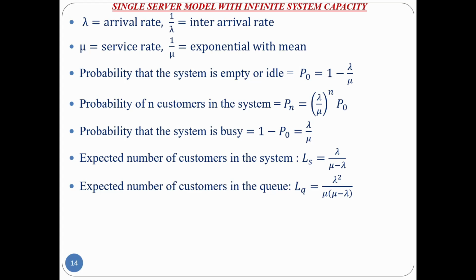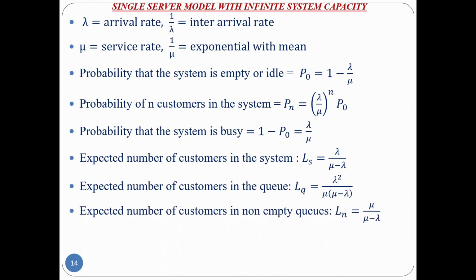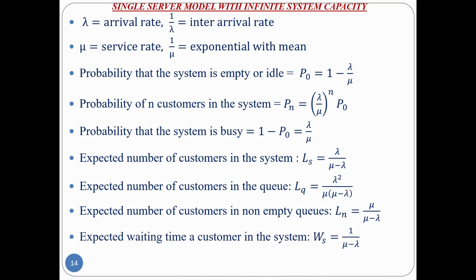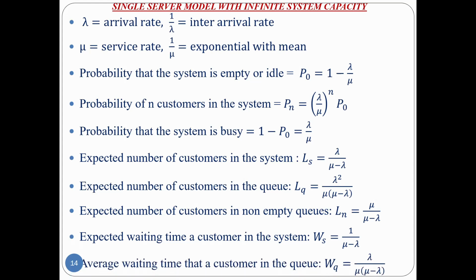The expected number of customers in the queue, LQ, is equal to lambda square divided by mu into mu minus lambda. The expected number of customers in a non-empty queue, Ln, is equal to mu divided by mu minus lambda. The expected waiting time of a customer in the system, Ws, is equal to 1 divided by mu minus lambda. The average waiting time of a customer in the queue, WQ, is equal to lambda divided by mu into mu minus lambda.